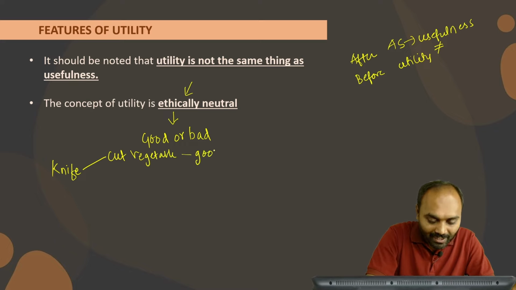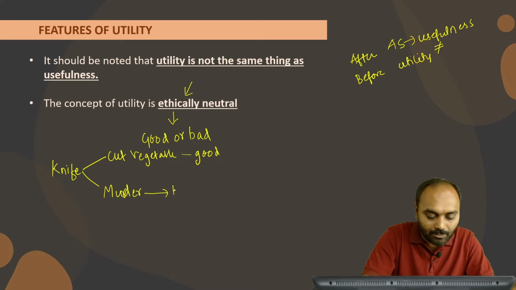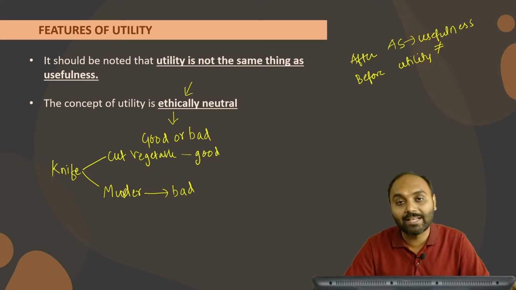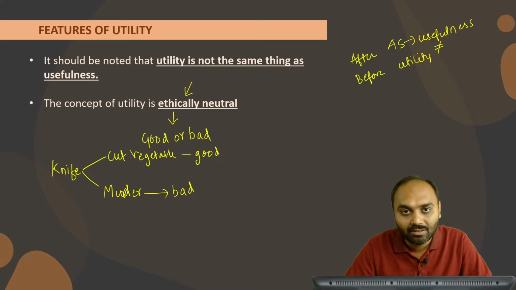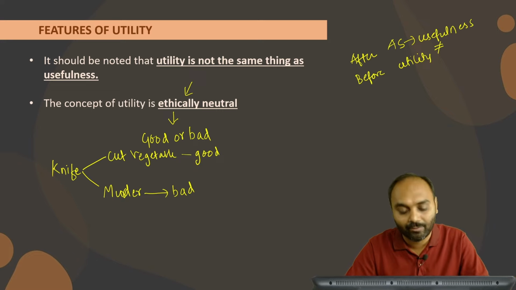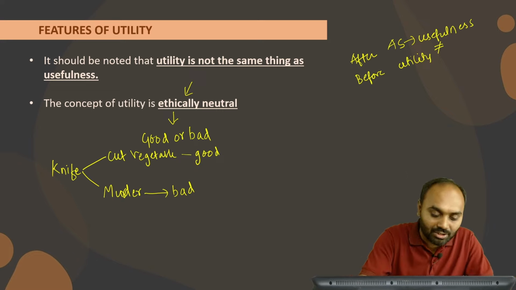But on the other hand, a knife can be used in order to murder someone, and this will be a bad kind of utility. But the utility or expectation that a person had wasn't clearly identifiable as good or bad. Hence it is ethically neutral. It doesn't state whether it is good or bad.